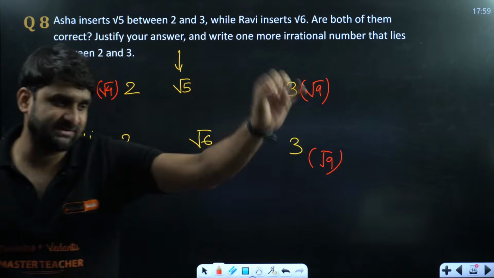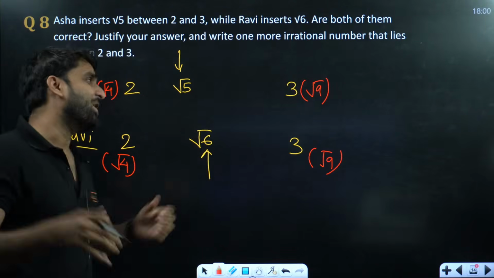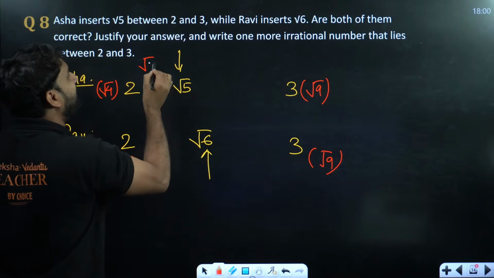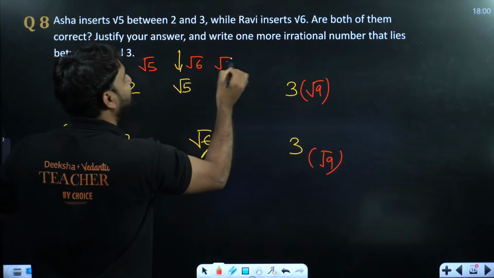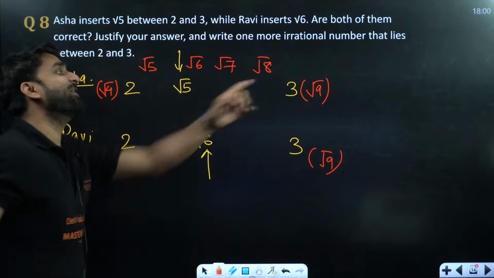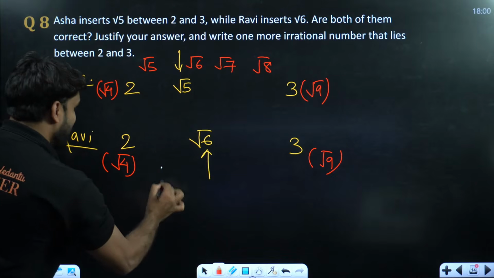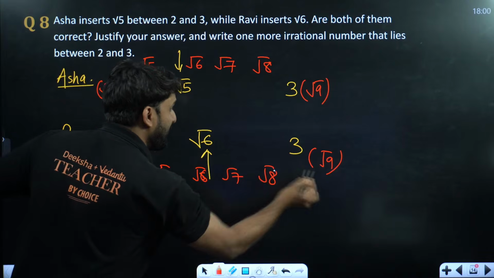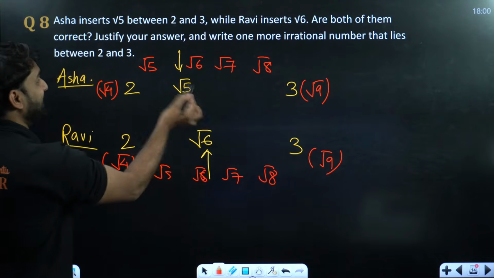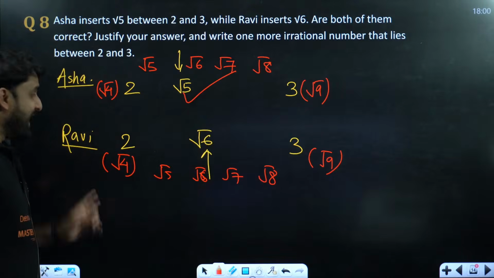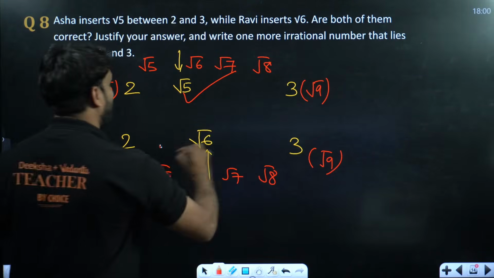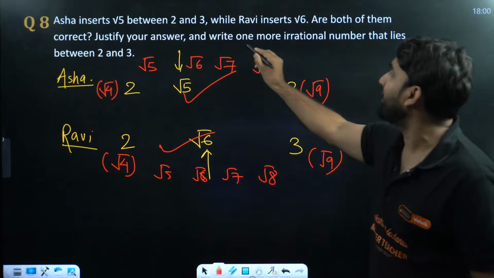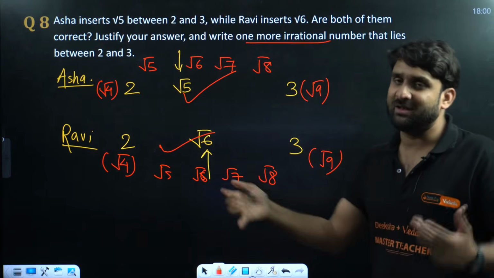Yes, sir. We all agree with you. Now, if this is root 4 and this is root 9, count the numbers: root 5, root 6, root 7, root 8, then root 9. Similarly, root 4, root 5, root 6, root 7, root 8, and the last is root 9. So Asha inserted root 5 between 2 and 3, which is correct. And Ravi inserted root 6, which is also correct. And one more will be root 7, because the question is asking to write one more irrational number. So root 7, correct.